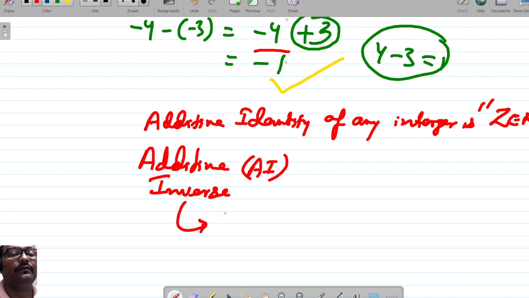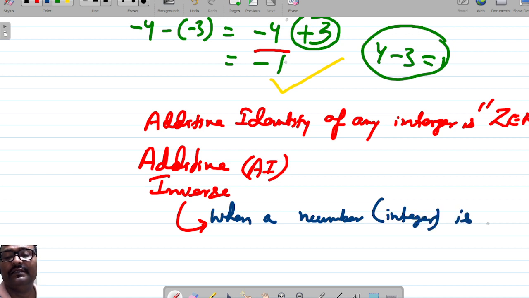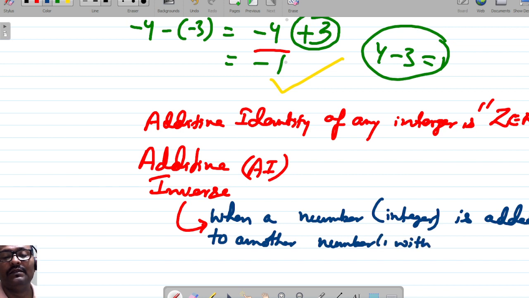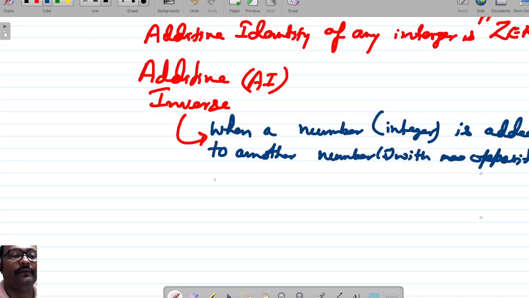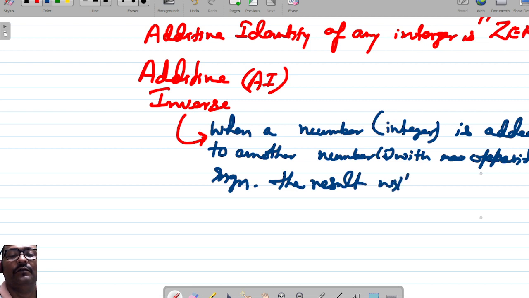When an integer is added to another integer with opposite sign, the result will always be 0.